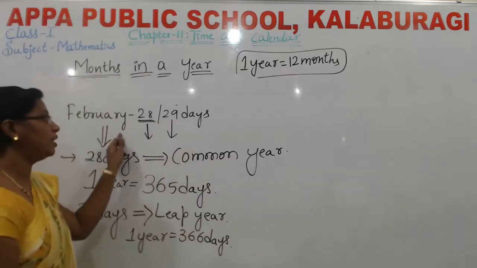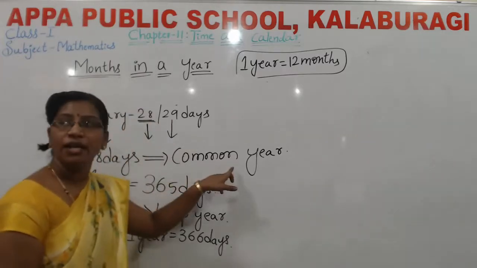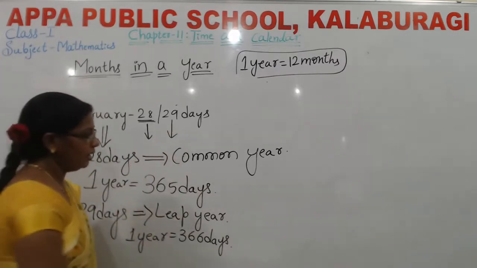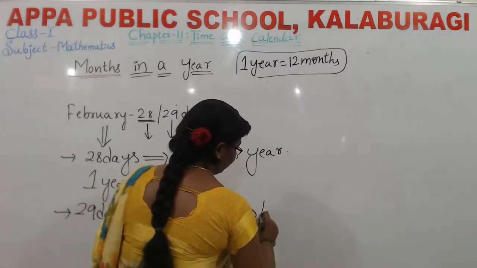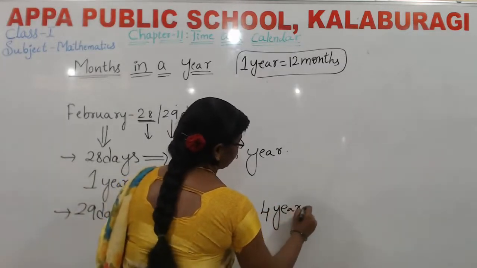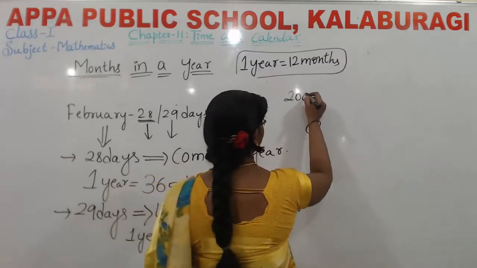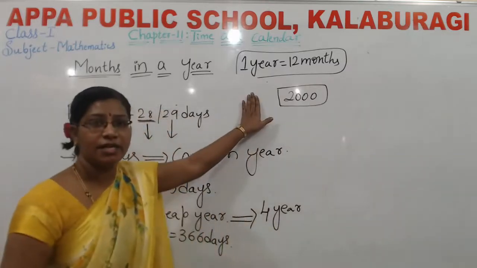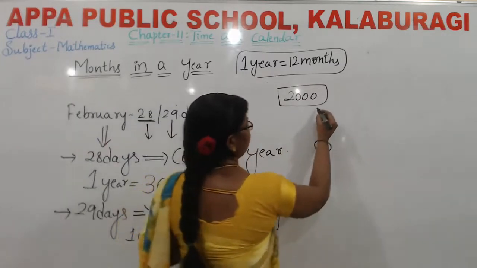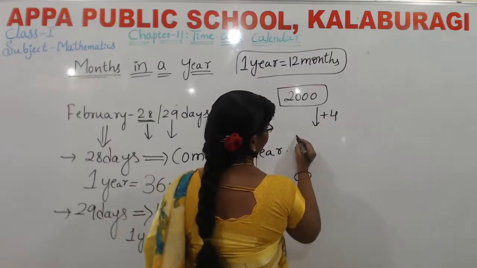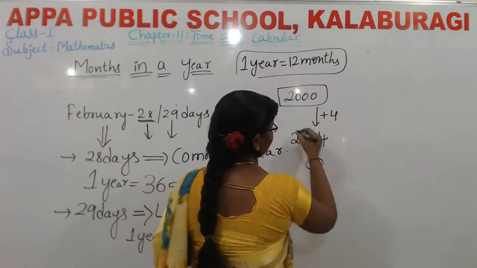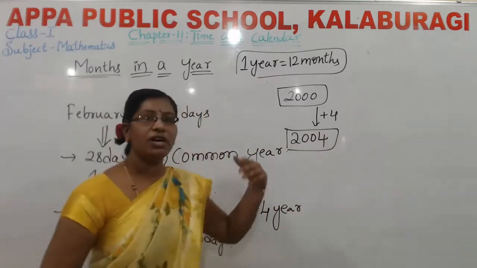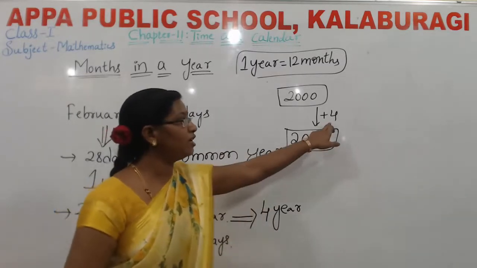In February, if it has 28 days, then we call it a common year. If it has 29 days, then we call it a leap year. Leap years come only after 4 years. For example, I will take 2000. In this year, we consider a leap year. After 4 years, 2004. It is a leap year. The leap year will come after 4 years.